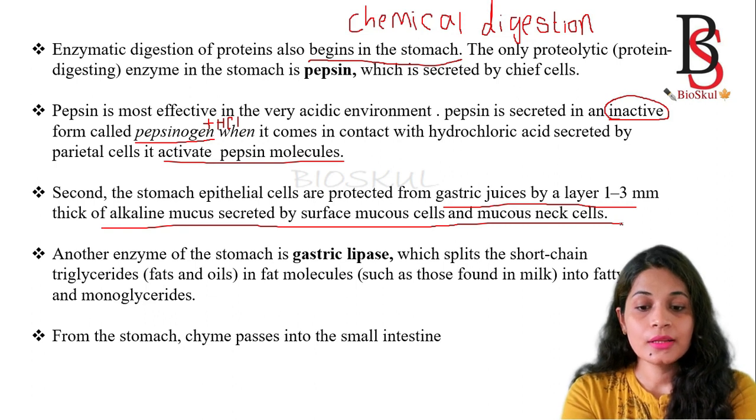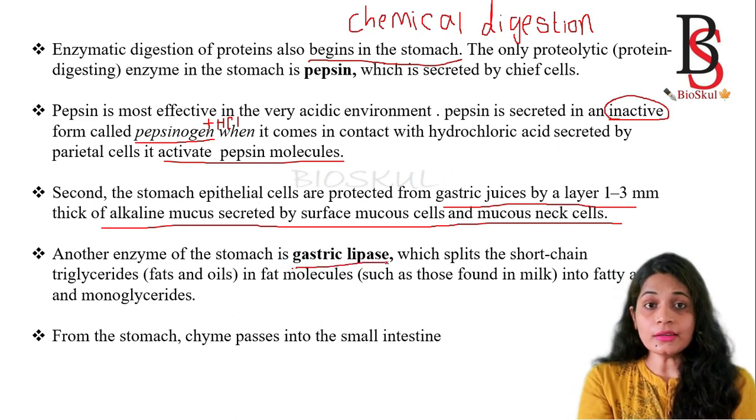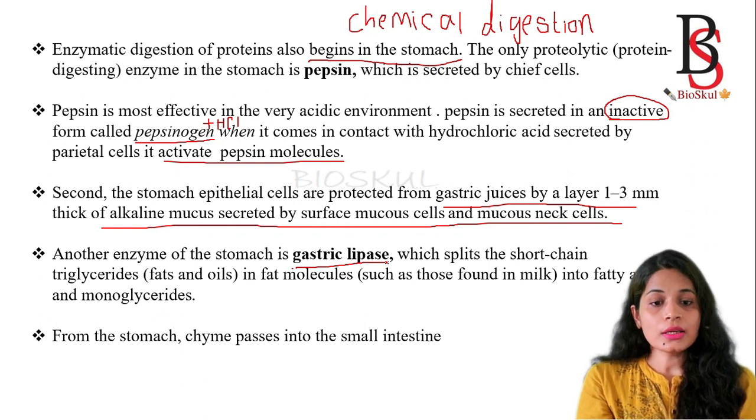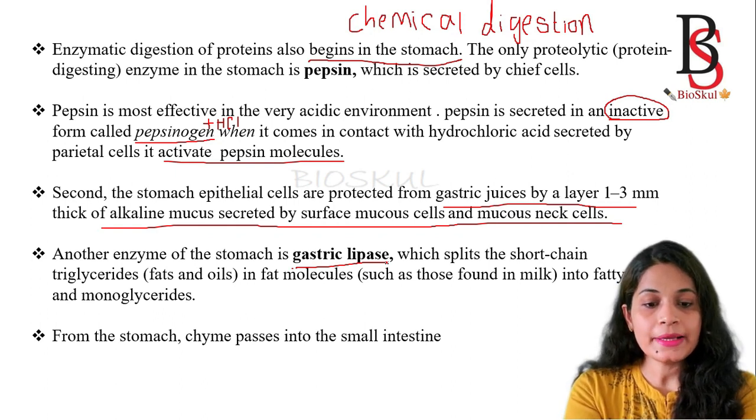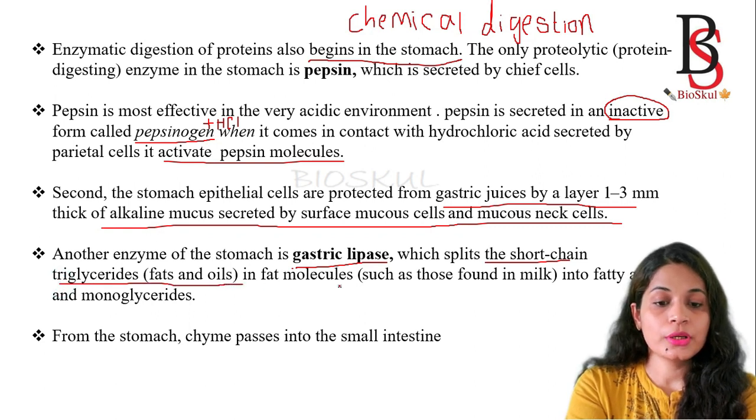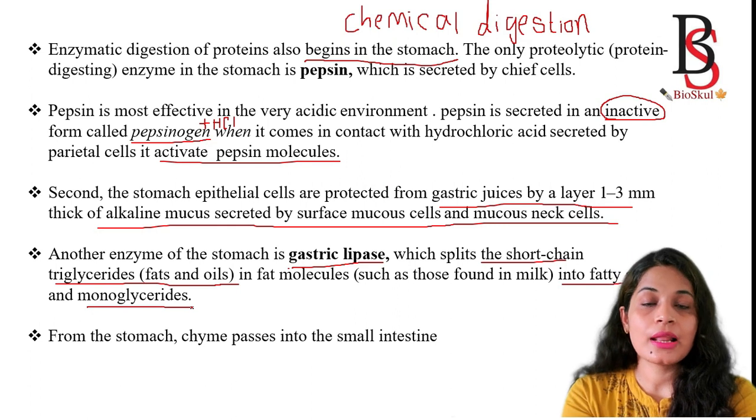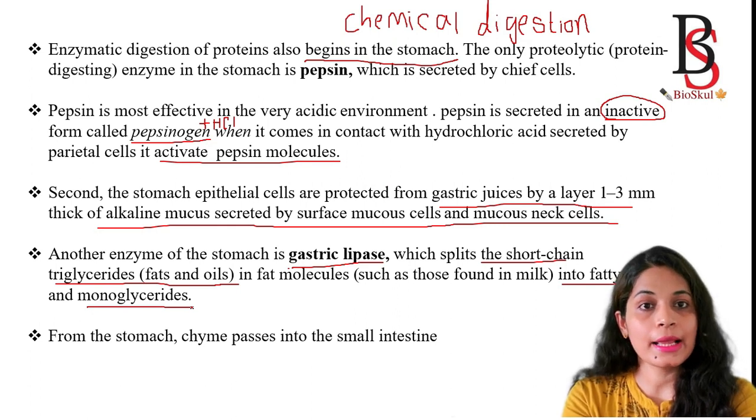Then in the stomach there is another enzyme known as gastric lipase. Lipase degrades lipid molecules or triglycerides. So lipase splits the short chain triglycerides, which are mostly the fats and oils, into fatty acid and monoglyceride. After that, from the stomach, the chyme passes into the small intestine.